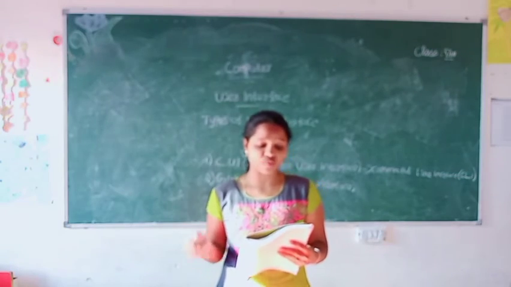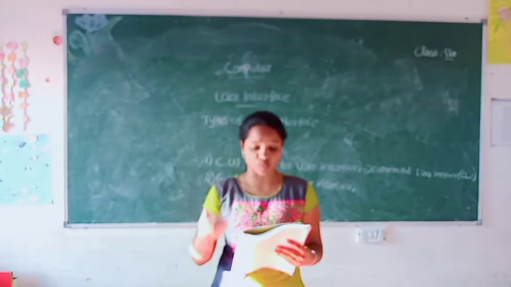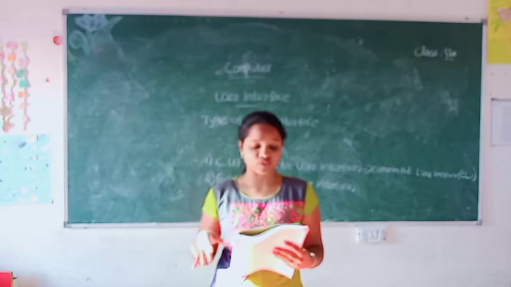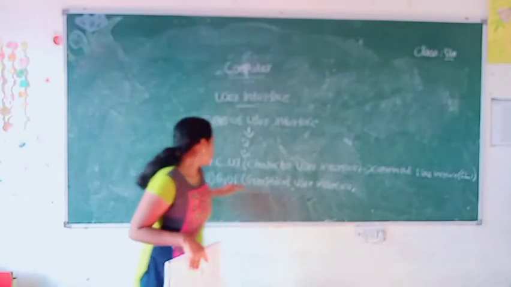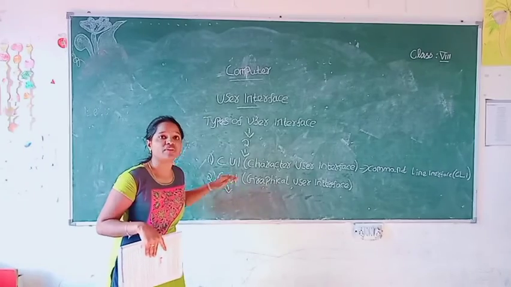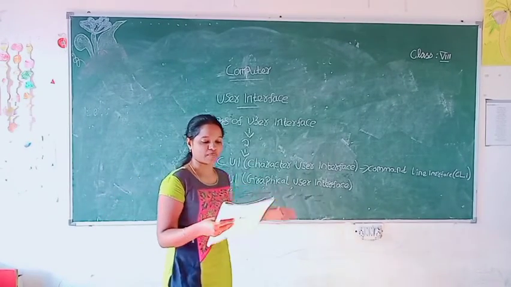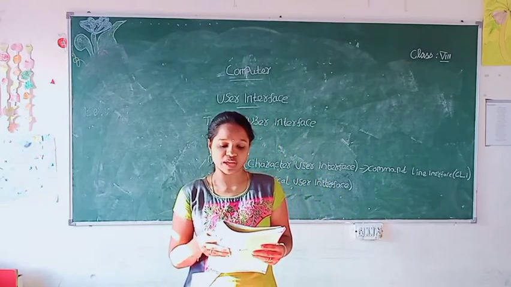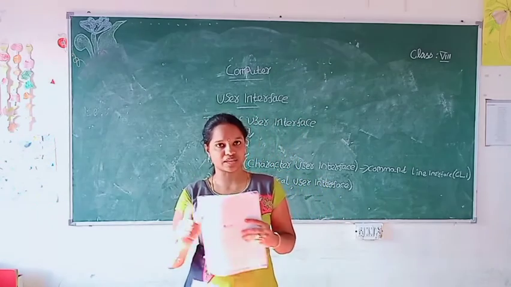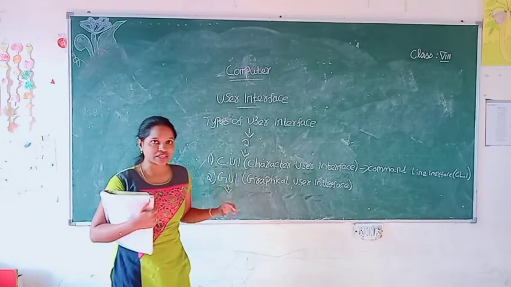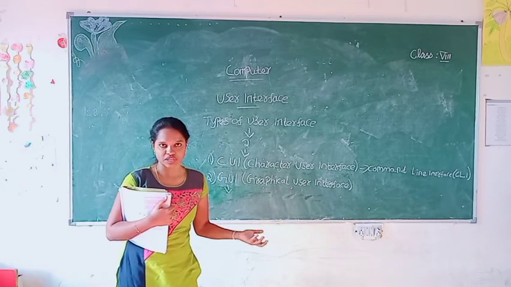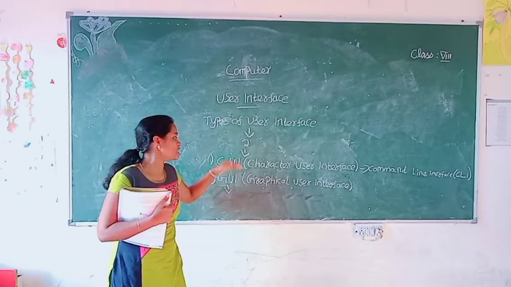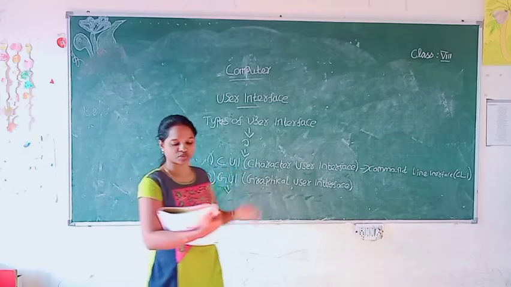GUI users have windows that allow a user to work, view, control and manipulate multiple programs and folders at the same time. So in GUI we have multiple options that we can use at the same particular time. But CUI does not offer the same ease and ability to work with multiple programs at once on one screen. So what's given there? In one screen we cannot use multiple options. So that is the drawback. In GUI we can use multiple options. In CUI we can't use multiple options.